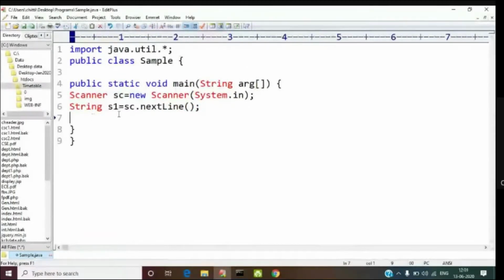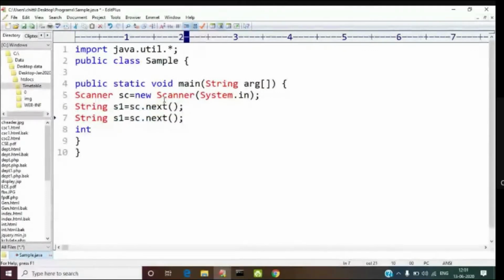So first I will deal with only one number. Suppose I am reading two numbers. I'll read individually. If you are reading as a single line, you can read using next line. I'm reading individually. Is that right? So now A is equal to,